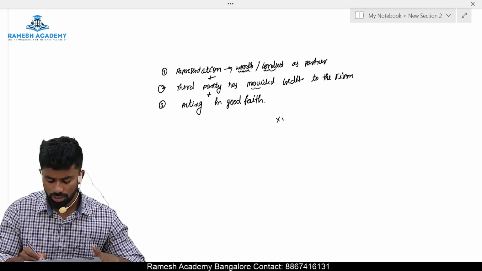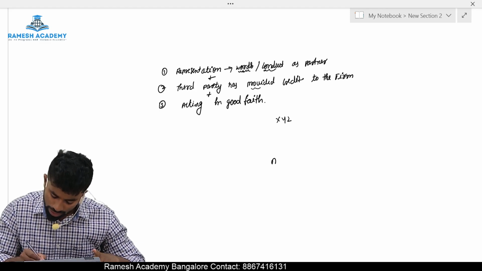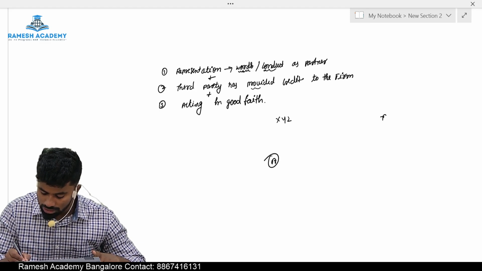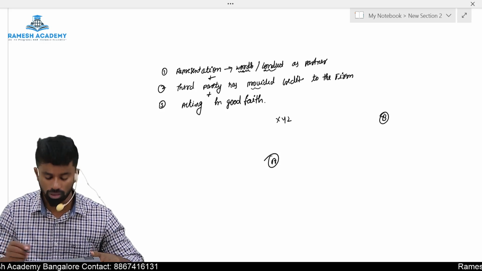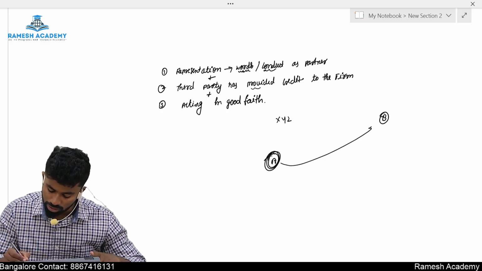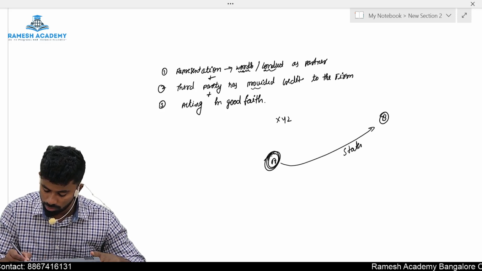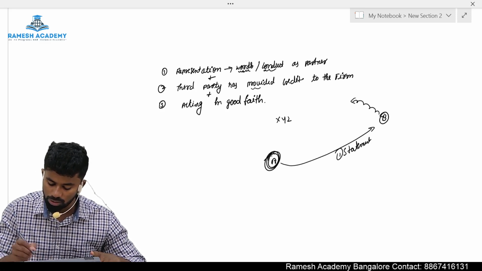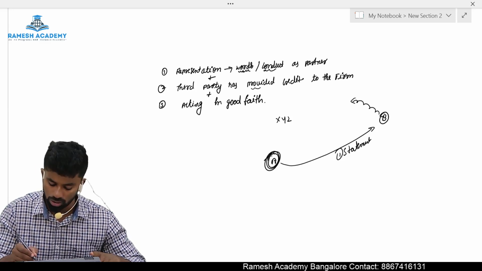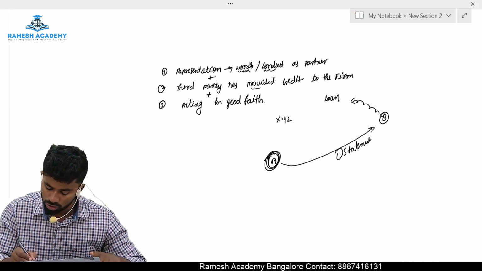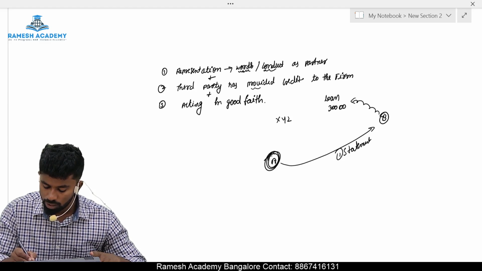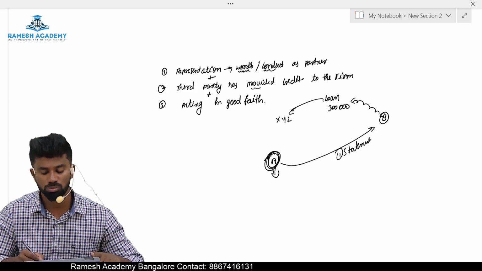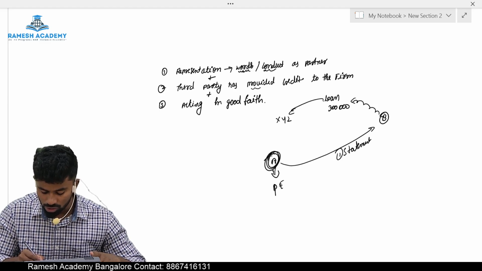Let's say X, Y, Z are partners. A is not a partner. He makes a statement to, let's say, Mr. B, that A is also a partner. Based on this statement, Mr. B believed that even Mr. A is a partner, so he gave a loan of 3 lakh rupees. Now for the repayment of this loan, who is also responsible? Even A is also responsible as a partner by estoppel.